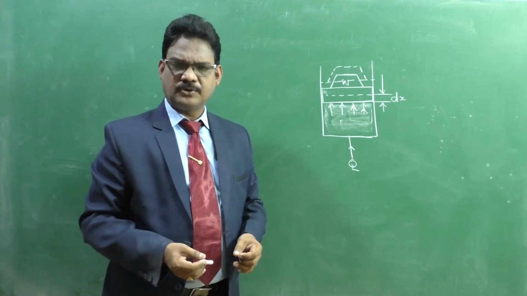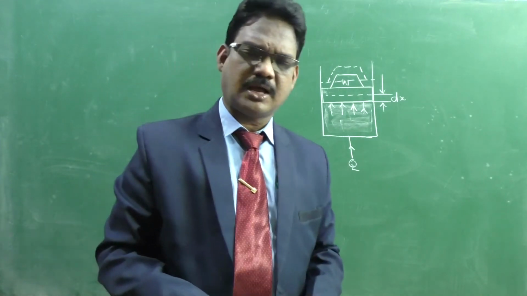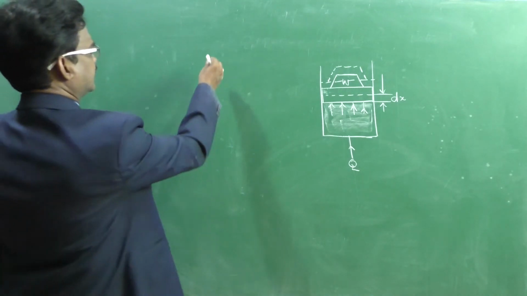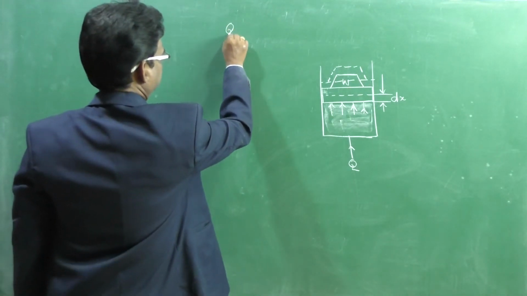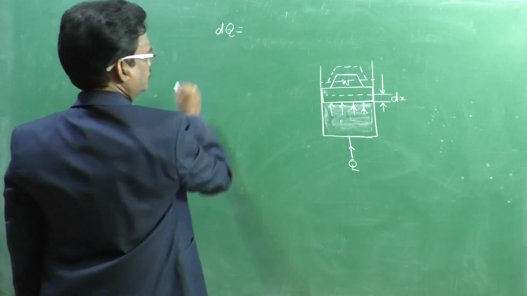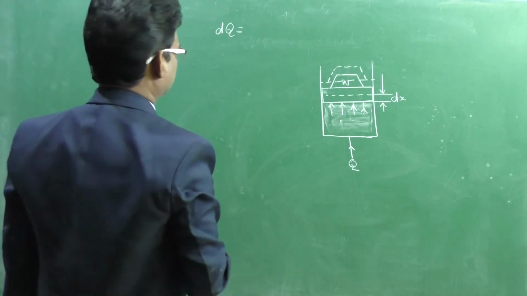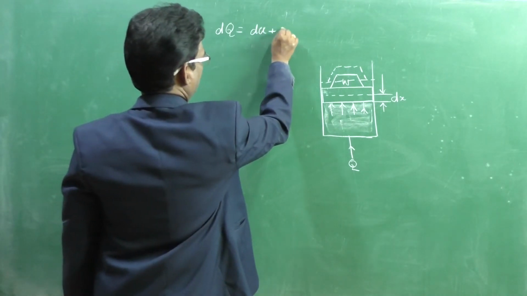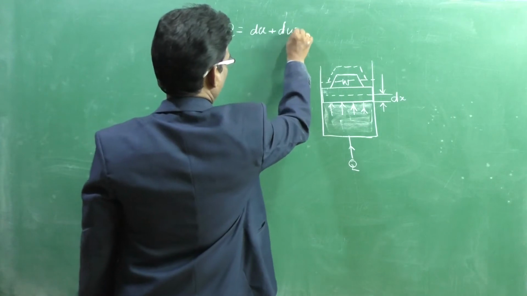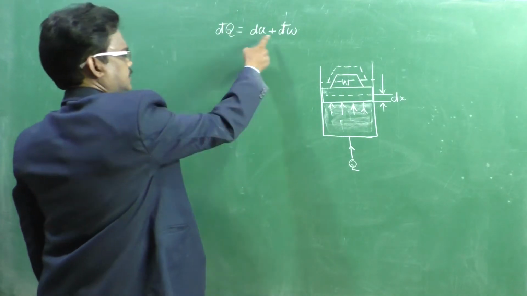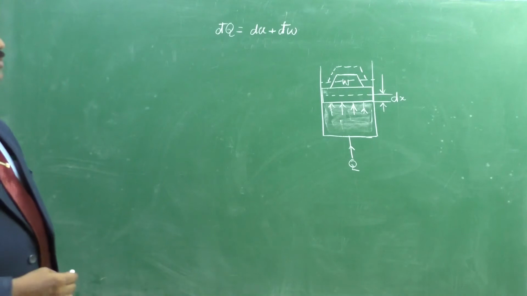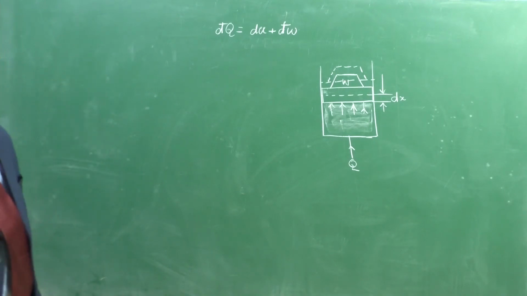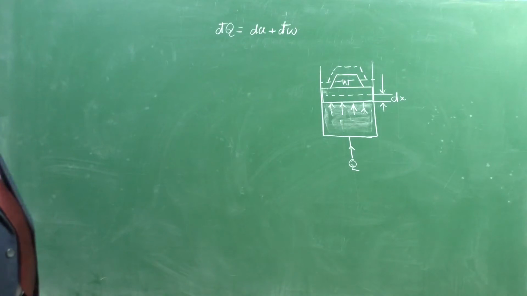Therefore we can define the first law for the process. The total heat energy supplied to the system, dQ, is equal to dU plus dW. Since Q and W are differentials that depend on the path, that is the reason we need to show a horizontal line. dQ equals dU plus dW.